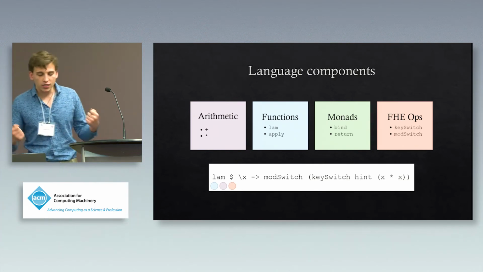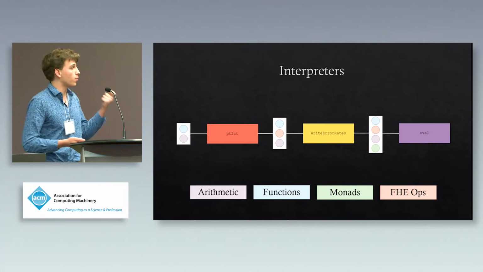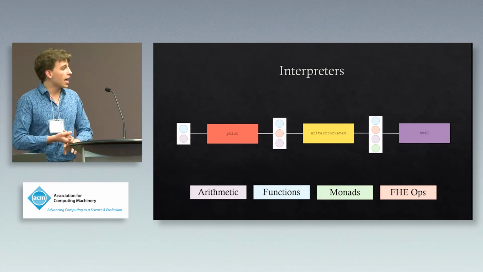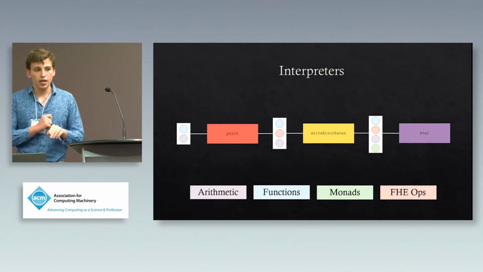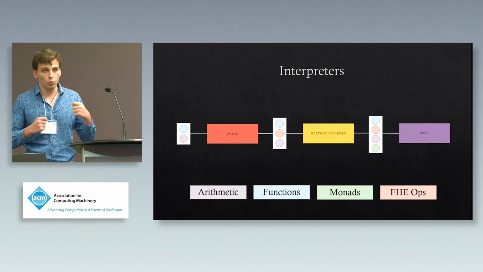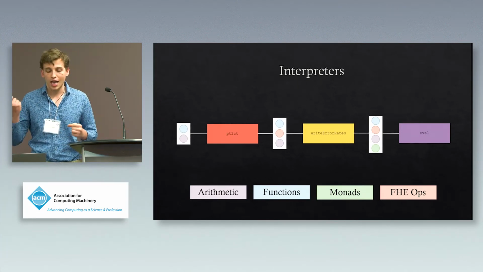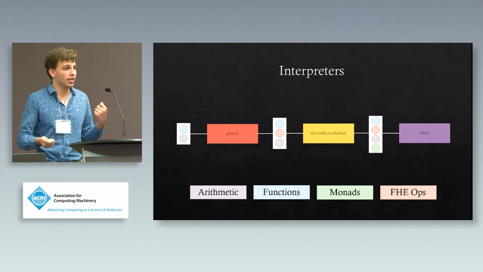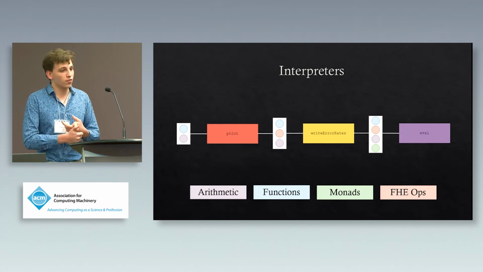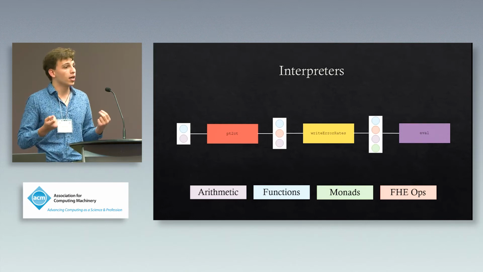And so then each of these interpreters has a set of these language features that it supports. So PT2CT can operate on any expression that uses the arithmetic and functions language feature. But of course, what PT2CT ultimately outputs is another expression. What PT2CT does is compile a plaintext computation into a homomorphic one in ciphertext, and so it inserts those FHE operations that we mentioned earlier, like key switch and mod switch. And so it outputs an expression that has arithmetic, user-defined functions, and FHE operations. And so any other interpreter that I compose with this needs to support those same language features, right?